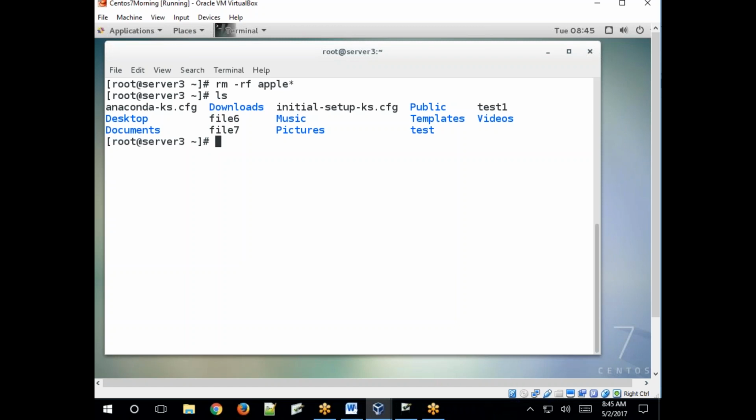So just create one file. cat > file1, creating file1.